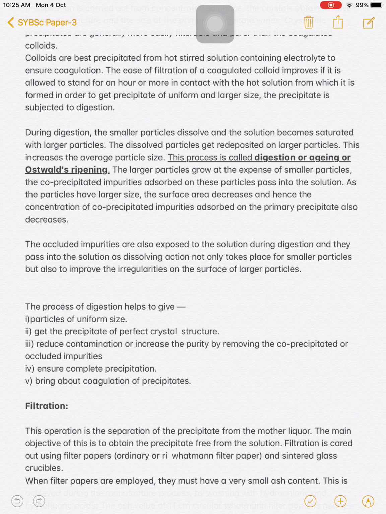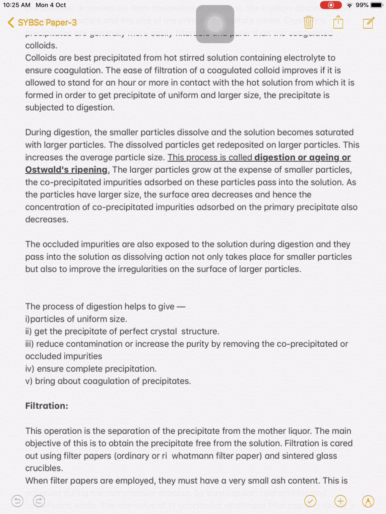Therefore this process of digestion or aging helps to give particles of uniform size, get the precipitate of perfect crystal structure, reduce contamination or increase the purity by removing co-precipitation, ensure the complete precipitation and bring about the coagulation of precipitate.